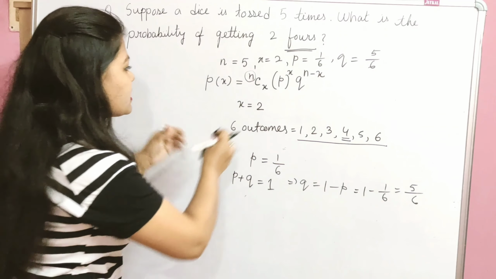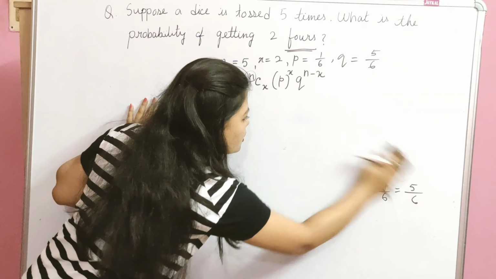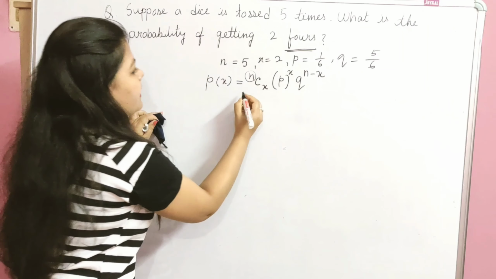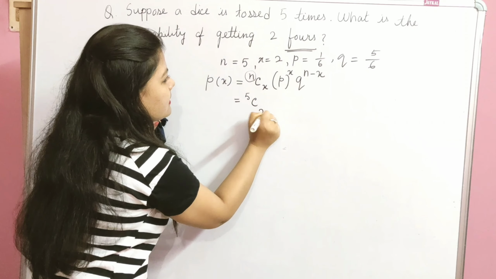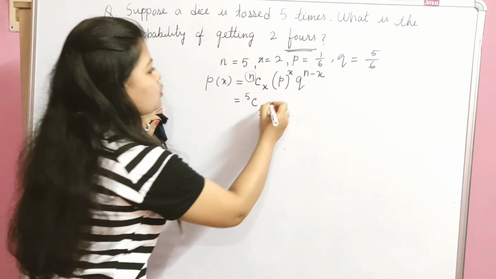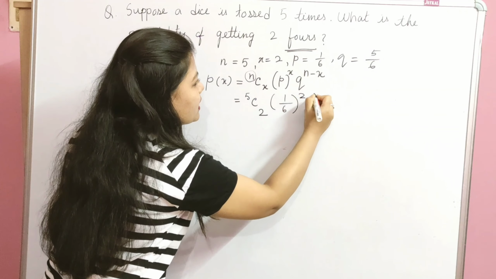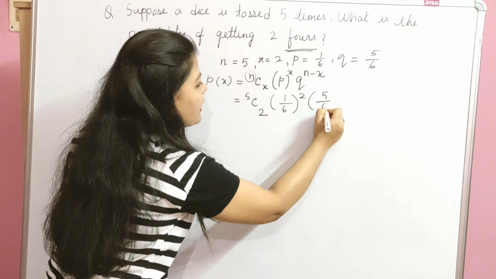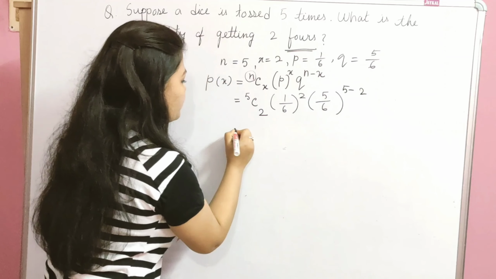Now if you substitute the values, you will get 5C2 into p, which is 1 by 6, to the power 2, into q, which is 5 by 6, to the power 5 minus 2.